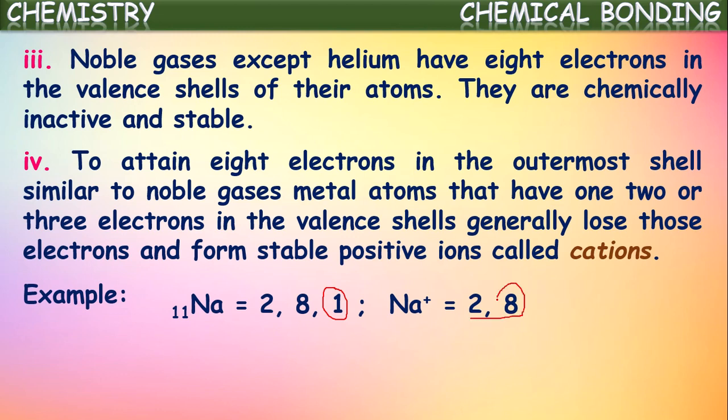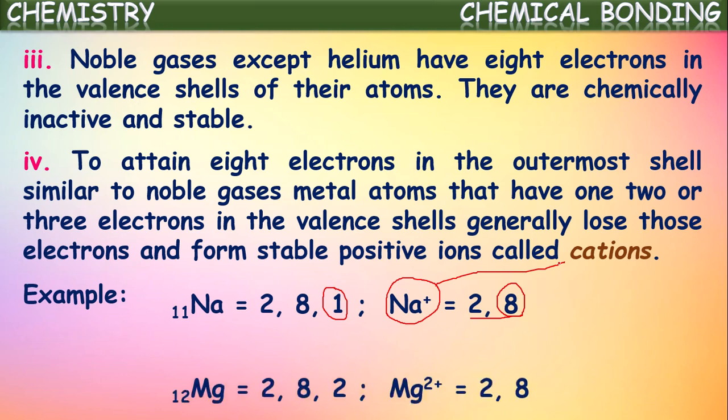It attains 8 electrons in its outermost shell, and thus it becomes more stable. So by the loss of one electron, sodium is converted into Na+ ion, which is called sodium cation. Metals in this way, by losing their valence electrons, form stable positive ions called cations.